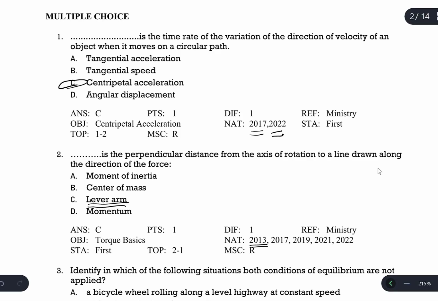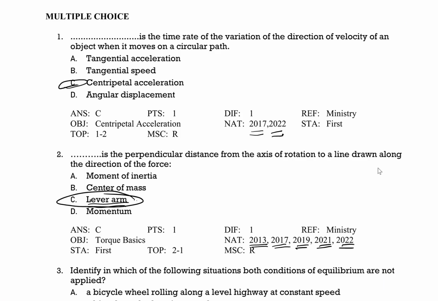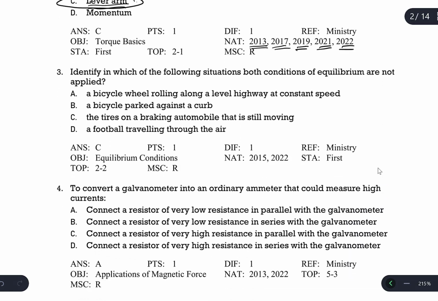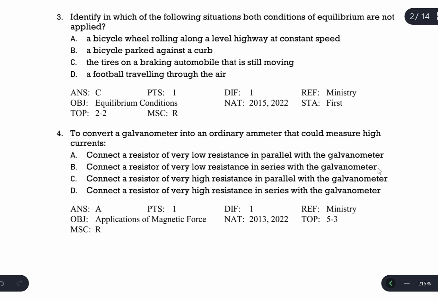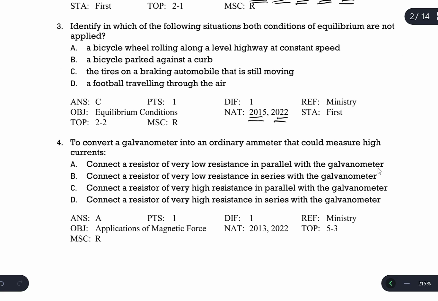So 2013, 17, 19, 21, 22. So the lever arm's definition is very popular in ministry questions. It is the perpendicular distance from the axis of rotation to a line drawn along the direction of the force. This definition is the exact definition which is in the book. Question number 3 is twice asked, 2015 and 22.